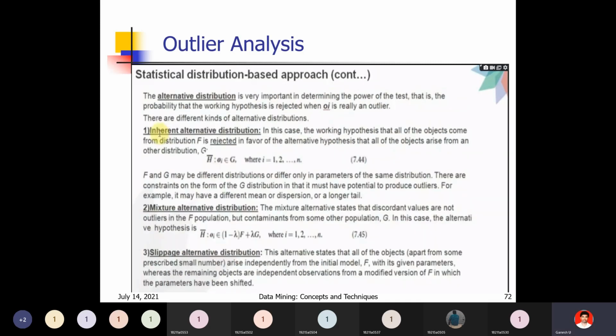So next, in the same way, the alternative distribution is used to determine the power of the test, that is, the probability that the working hypothesis is rejected when Oi is really an outlier. So there is the inherent alternative distribution, next the mixture alternative distribution, and next the slippage alternative distribution. These are the three types of alternative distributions. You have the formulas, you just apply those formulas and you can find the outlier.